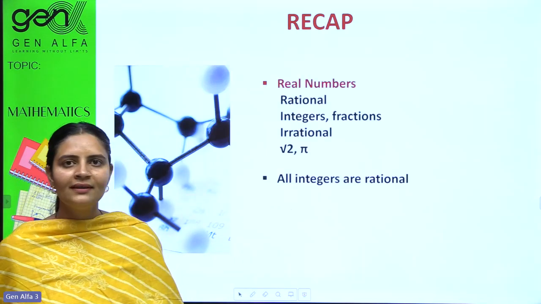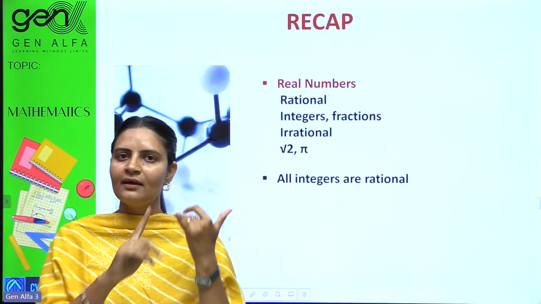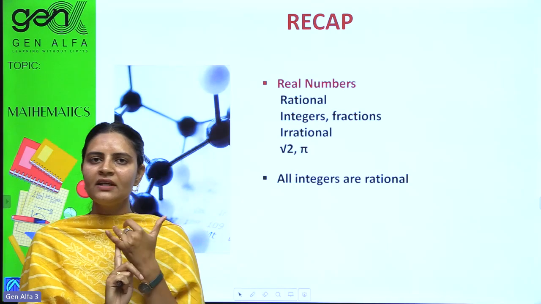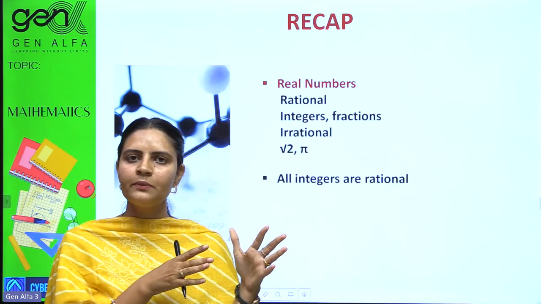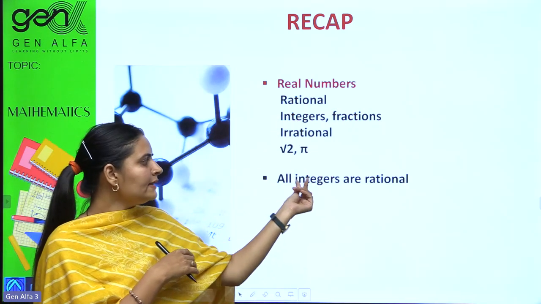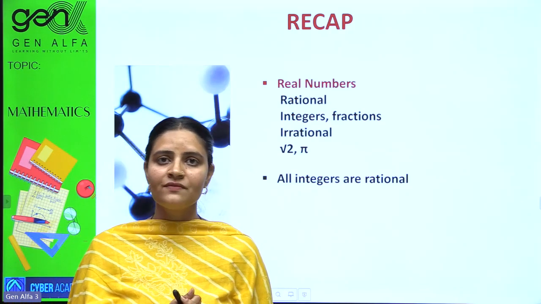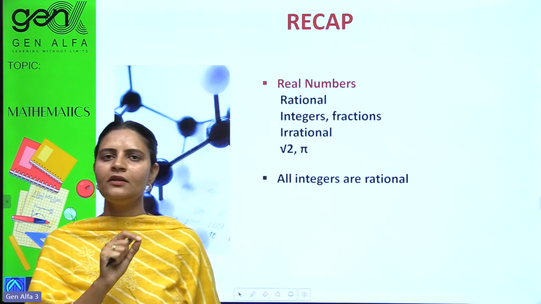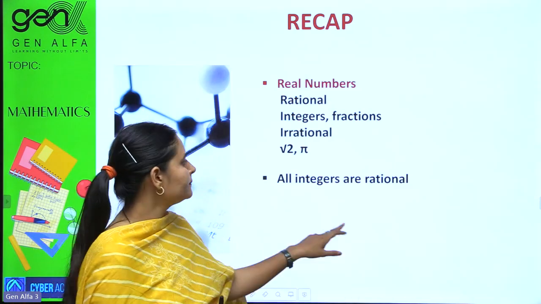Let's recap. A bigger set is real numbers. Real numbers have their subparts. Natural numbers we have done. Whole numbers we have done. Rational numbers we have done. Irrational numbers we have done. Somehow I related it to fractional numbers too. So these are under real numbers. All integers are rational. All integers, meaning negative, positive, zeros, can be written in p by q form. Just find their fractions. Just put one as the denominator, you can easily find them.